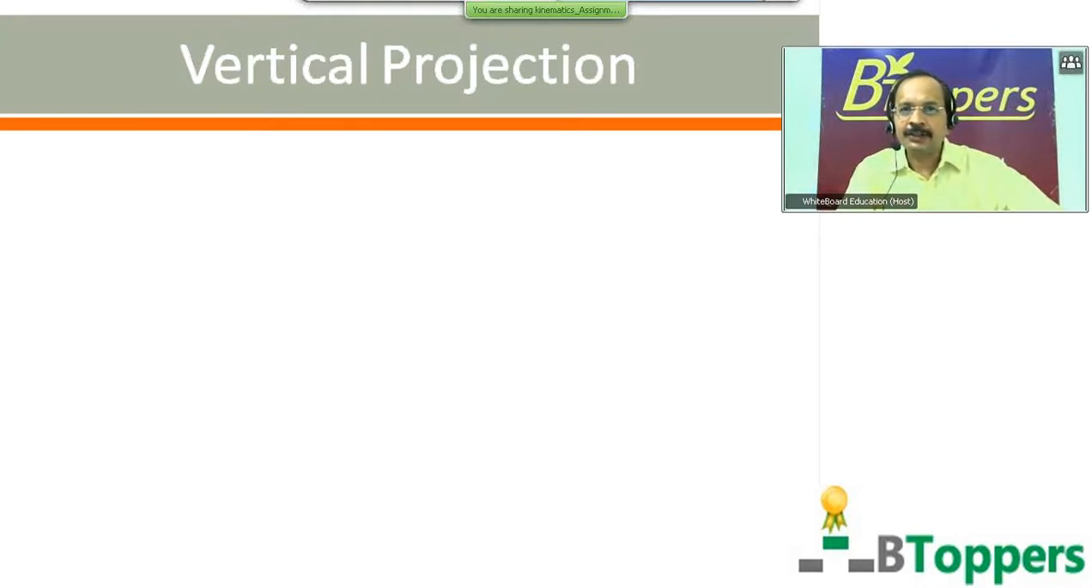Earlier I have discussed equations of motion for a body falling vertically downwards under the influence of gravity. For such a body, velocity, displacement and acceleration are directed in the same direction, that is vertically downwards. So we give positive sign for all quantities when all vector quantities are directed in the same direction.